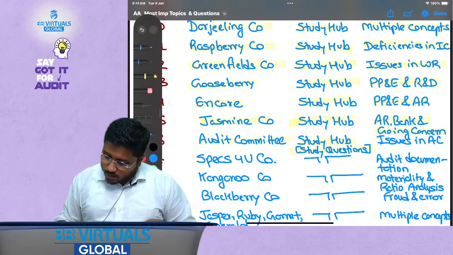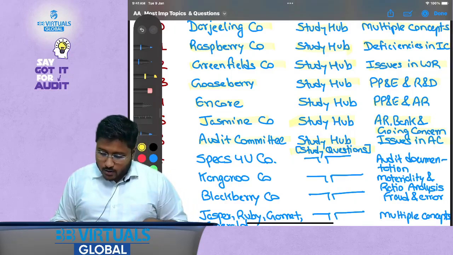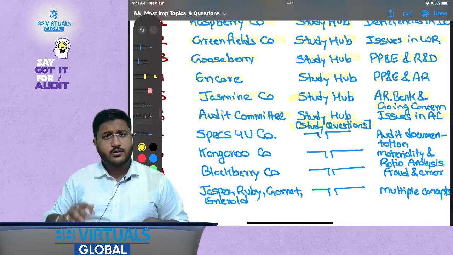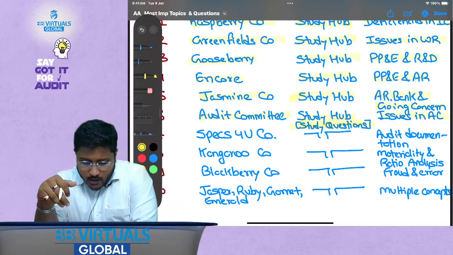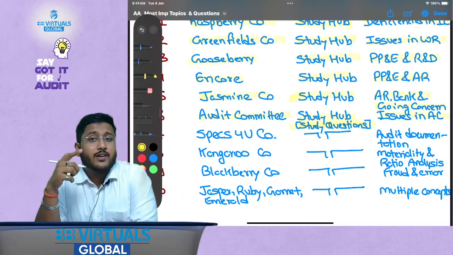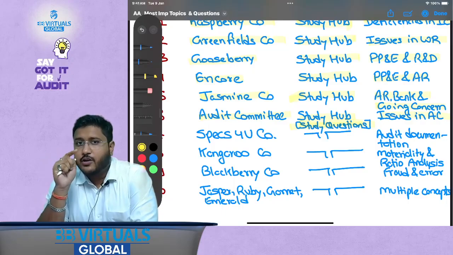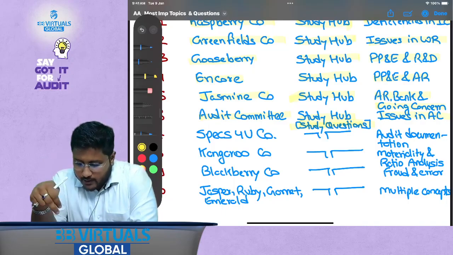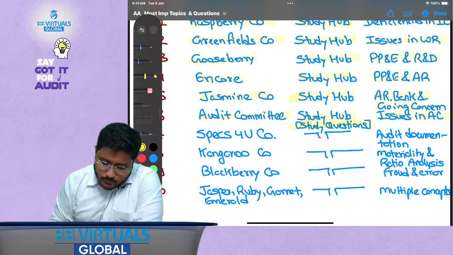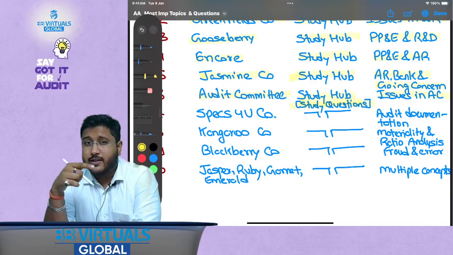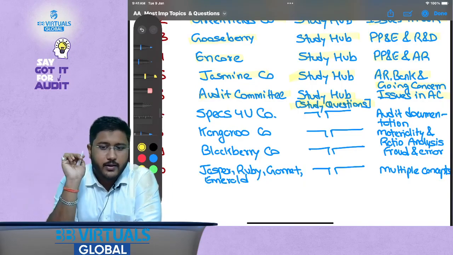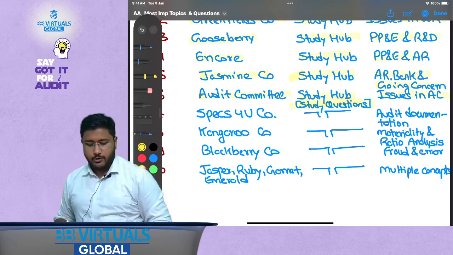Then Audit Committee issues and Audit Committee. Now this is something, study questions. This is given under the practice paper only, or under the practice section only. But this is important because this will help you identify certain core areas where you need to apply your procedures. Because anybody could write about Audit Committee, but can they identify the issues? Can they write on that? That might not be possible for everybody, and that is why this question is important.